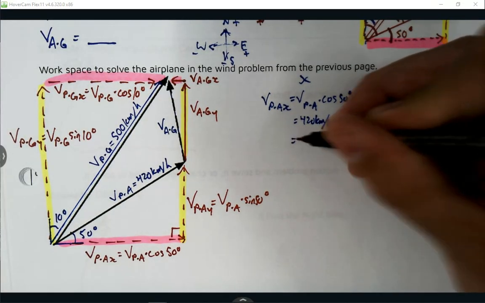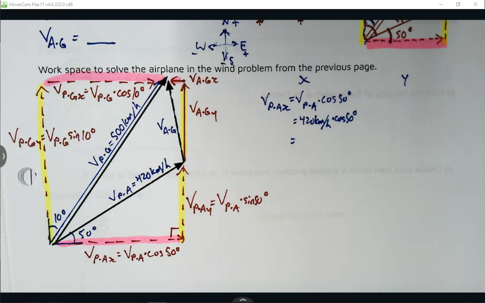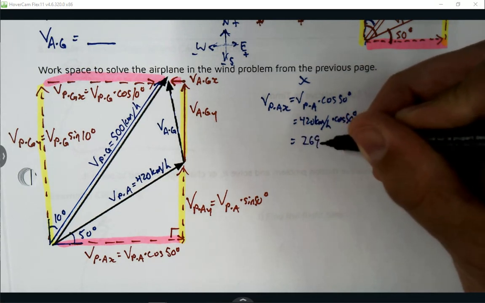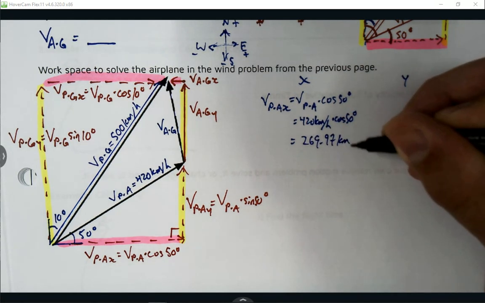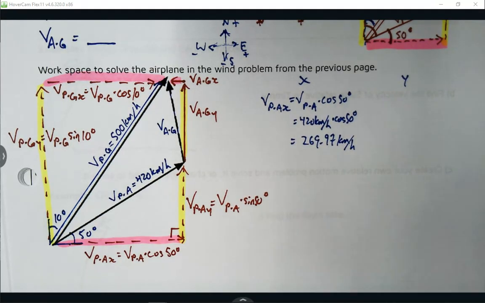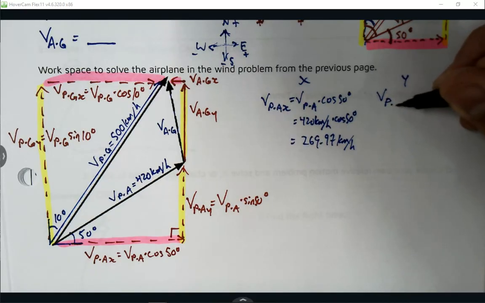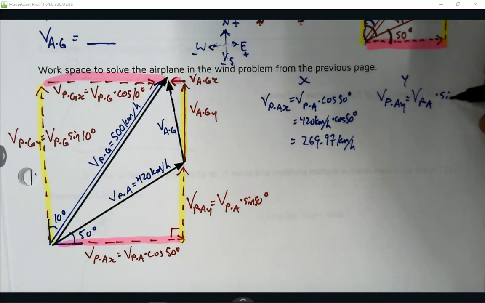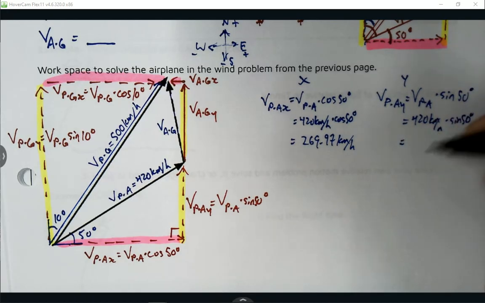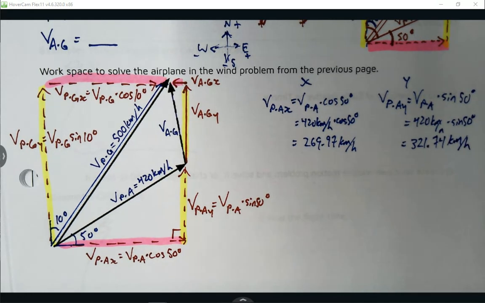I'm just going to tell you, I've done the math on this one already. Is it okay if I just write down the answer for what that is? We'll just short circuit it a little bit, okay? You end up getting 269.97 kilometers per hour. If I do the y component for that, I get VPAY is the VPA times sine 50. Again, I plug in my 420, my sine 50. And again, I did the legwork on this one earlier. I get 321.74 kilometers per hour. And if you check my work and you tell me I got something wrong, I'm open to criticism. That's okay.